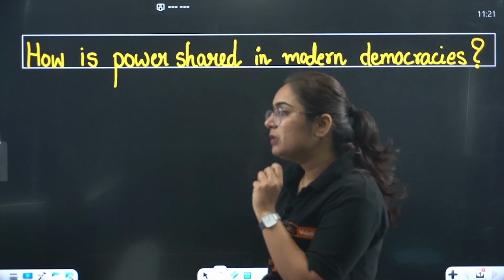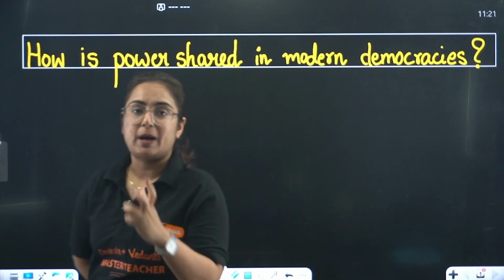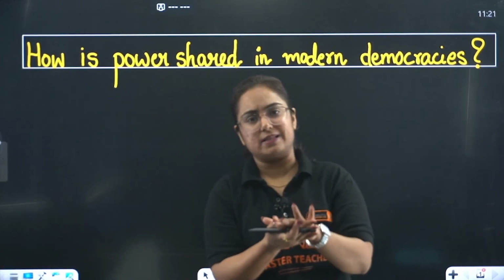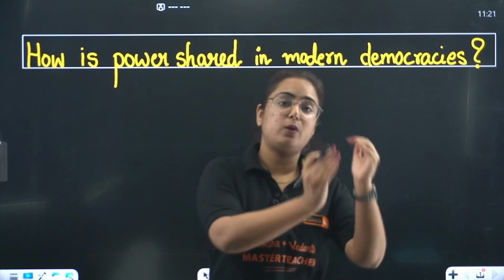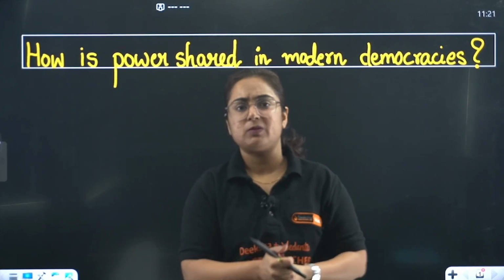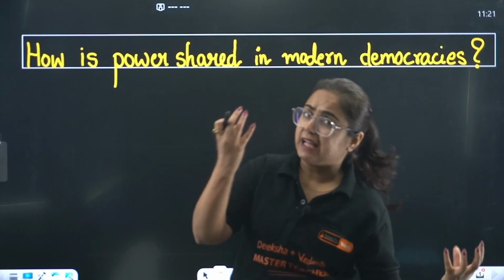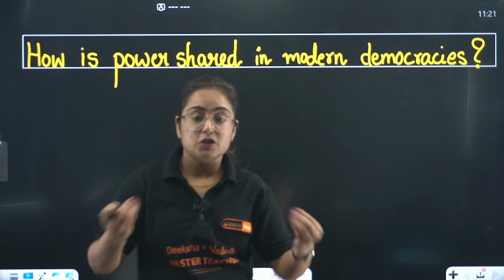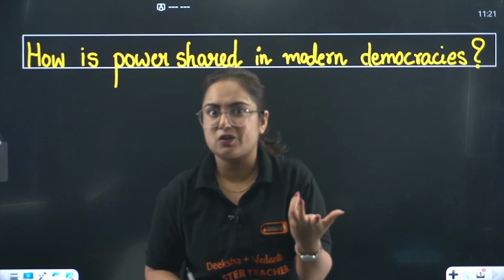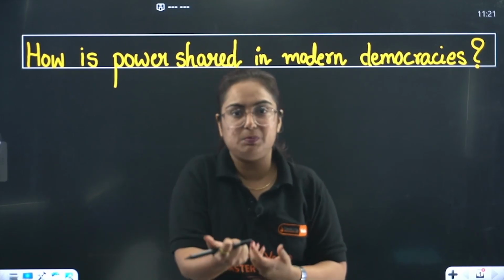So basically, if we learn about this chapter, it starts with 2 cases. We can consider one as a healthy family and one as an unhappy family. One was the case of Belgium and the other was the case of Sri Lanka. Belgium was a country which adopted the principles of power sharing and then became a peaceful place.